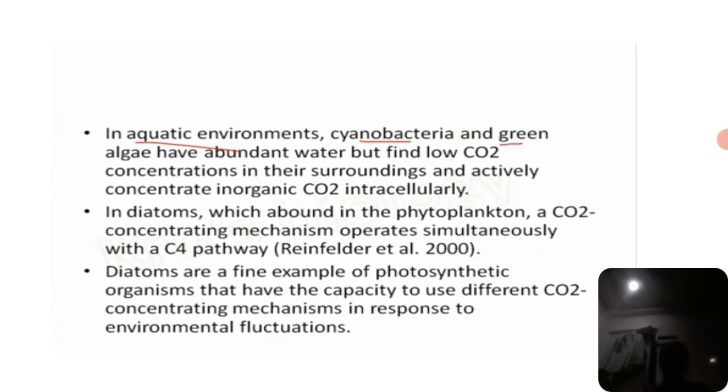Okay, so I will summarize the topic. Mostly crassulacean acid metabolism takes place in plants living in hot and dry xeric conditions, and the CAM mechanism happens in two phases. Phase 1 is the dark acidification, which we already discussed.